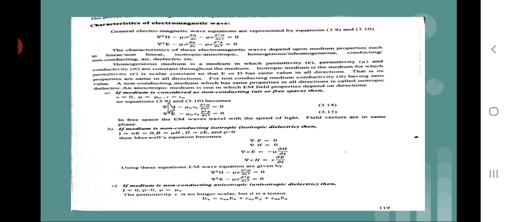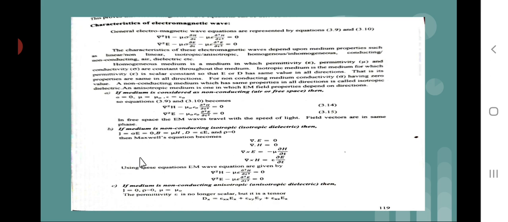So substituting these values in the above equations, we get del square H minus mu 0 epsilon naught dou 2H by dou t square is equal to 0, and del square E minus mu 0 epsilon naught dou 2E by dou t square is equal to 0. In free space, the electromagnetic waves travel with the speed of light. Field vectors are in the same phase.